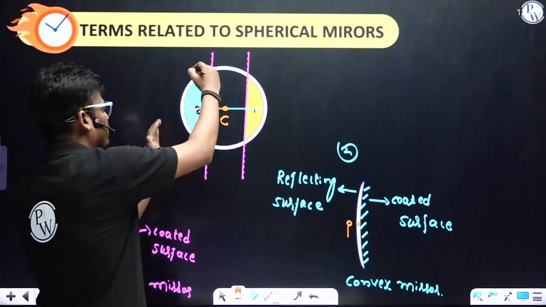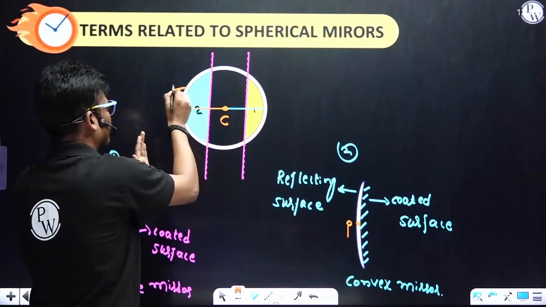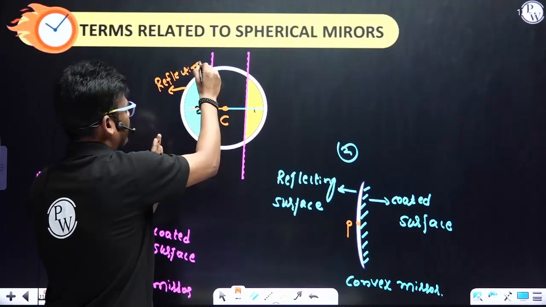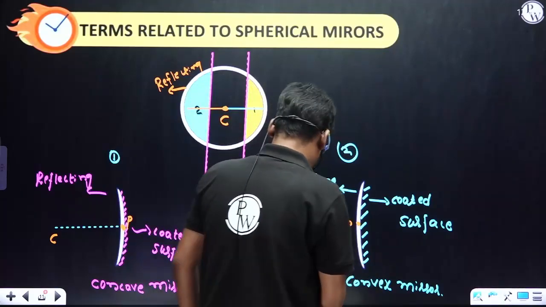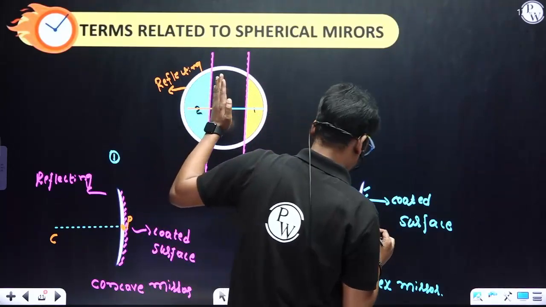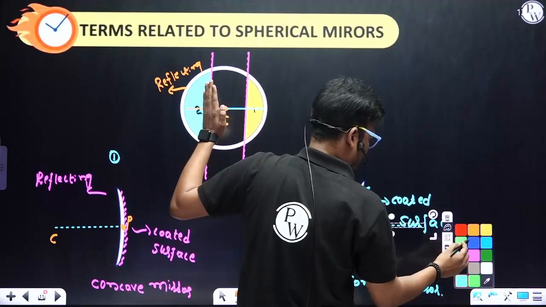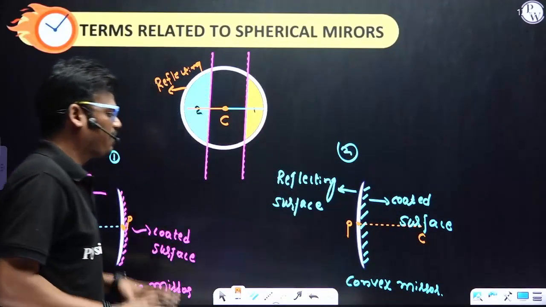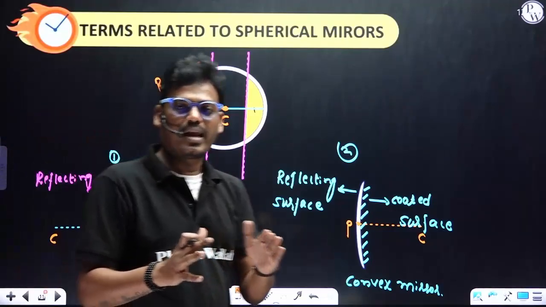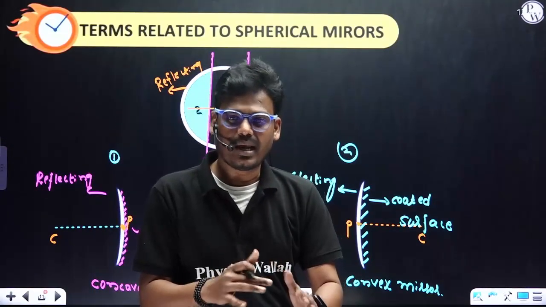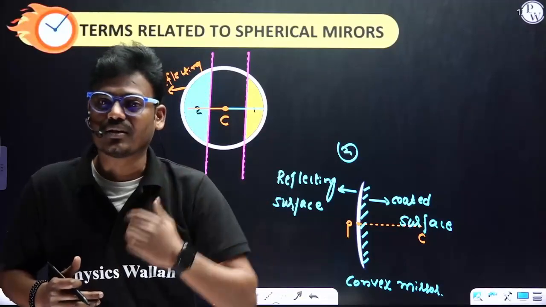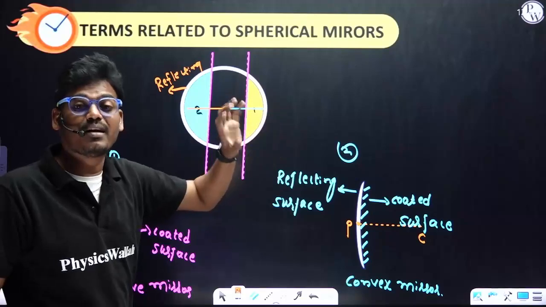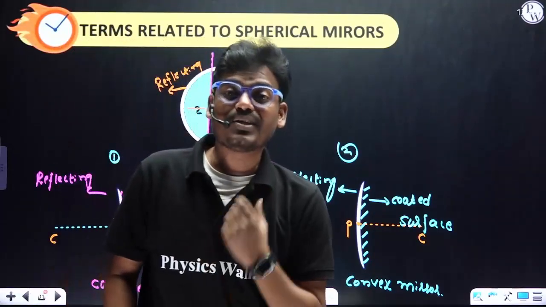At the same time, this is the second part. This is the reflecting surface. So in this particular case, what is the center of curvature? Towards the right hand side. Center of curvature is nothing but the center of the sphere, of which the mirror is a part. Why do we call it a center of curvature? Because it is a part of the sphere, not a complete sphere. That is the reason we call it curvature.